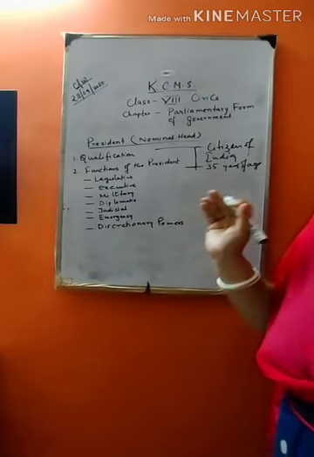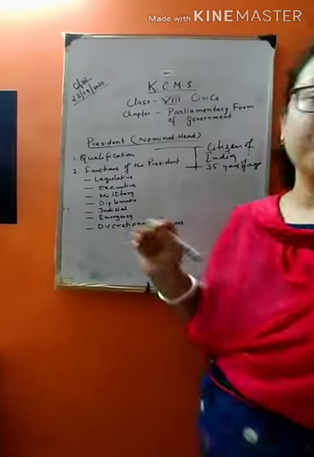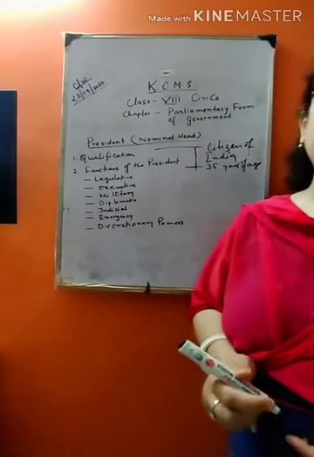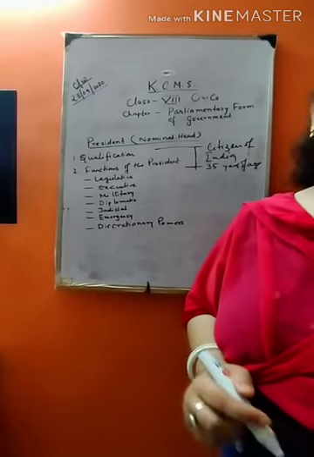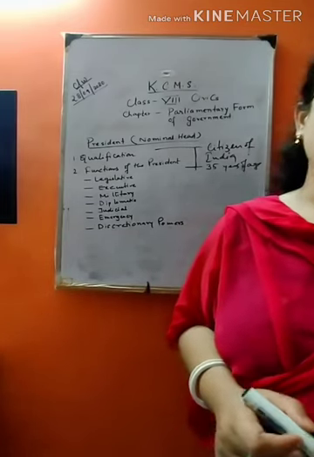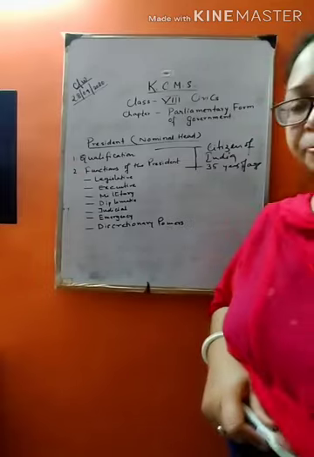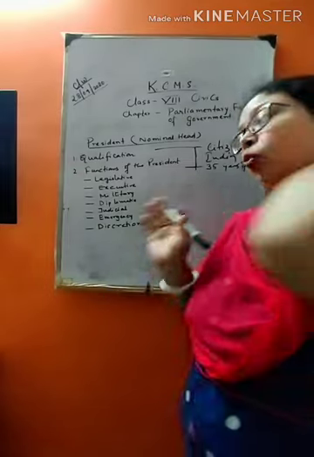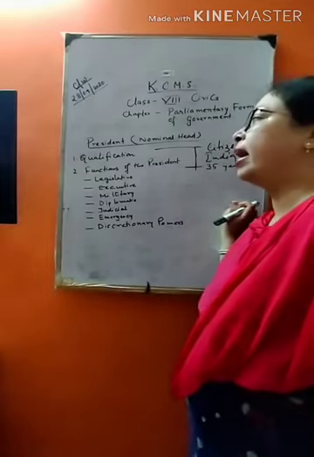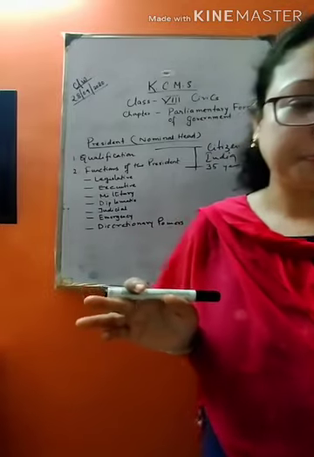He should not hold any office of profit, or be bankrupt, or a proclaimed offender, or a person of unsound mind. So these are the qualifications required to become a president.